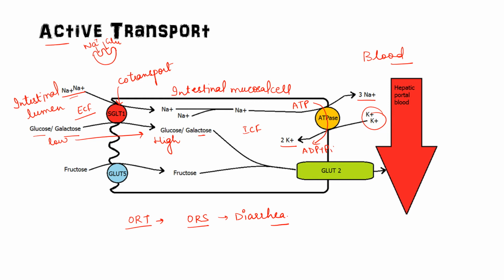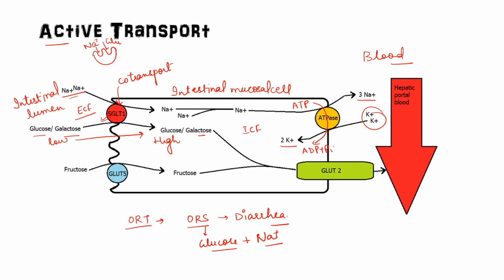Okay, ORS contains glucose and sodium ion, and intestinal absorption of sodium is facilitated by the presence of glucose. So this mechanism, this sodium dependent glucose transporter 1, is for ORS also.